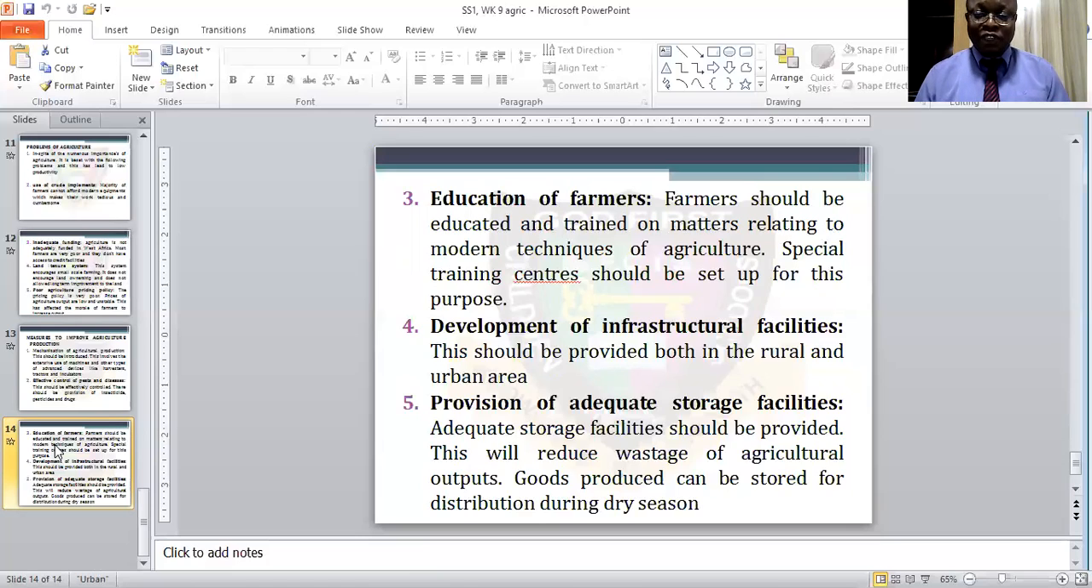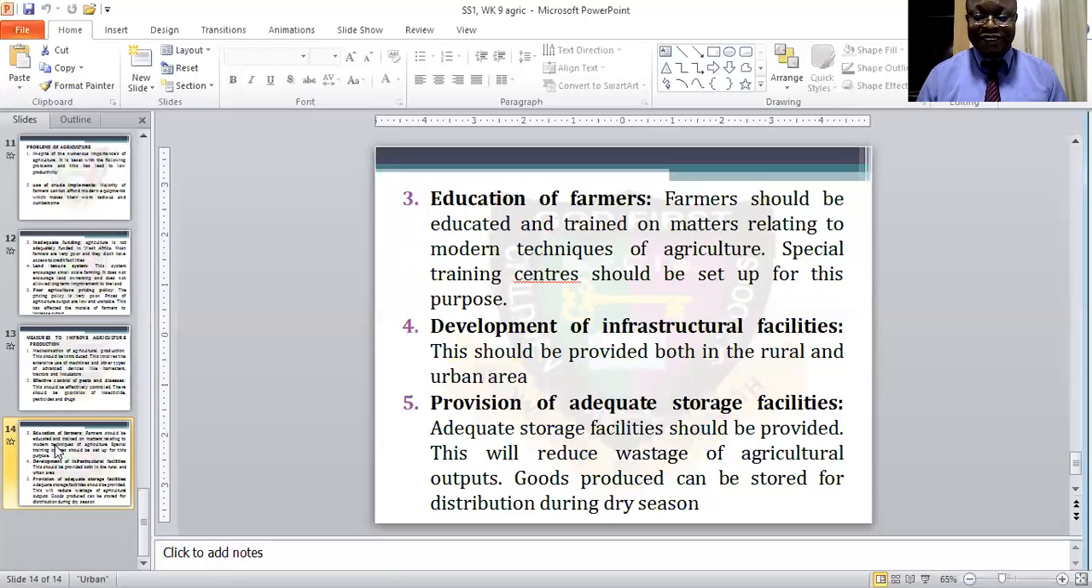Then provision of adequate storage facilities. Adequate storage facilities should be provided. This will reduce wastage of agricultural output. Good produce can be stored for distribution during the dry season. So the government should provide adequate storage facilities.